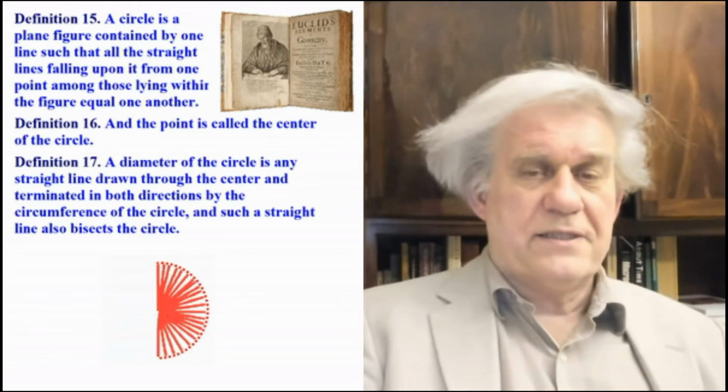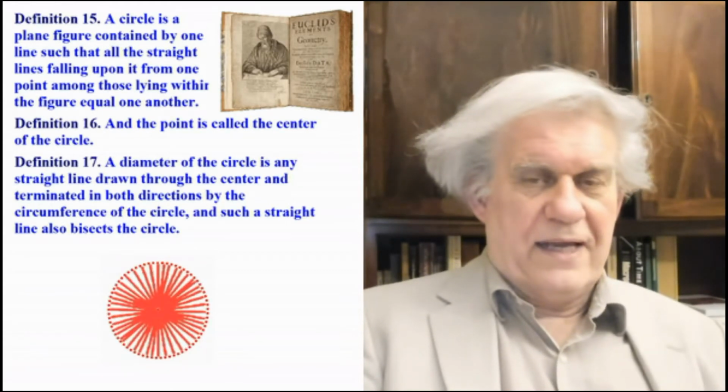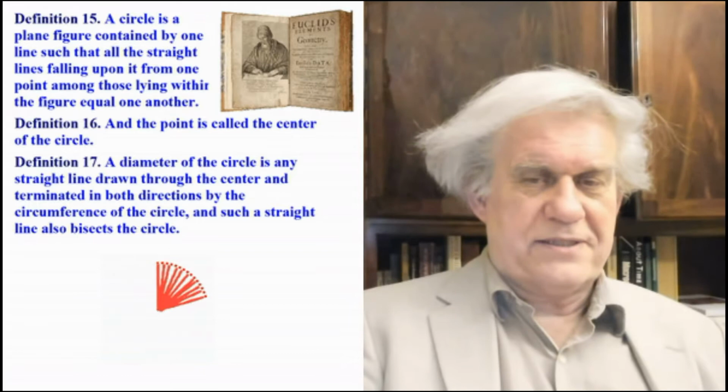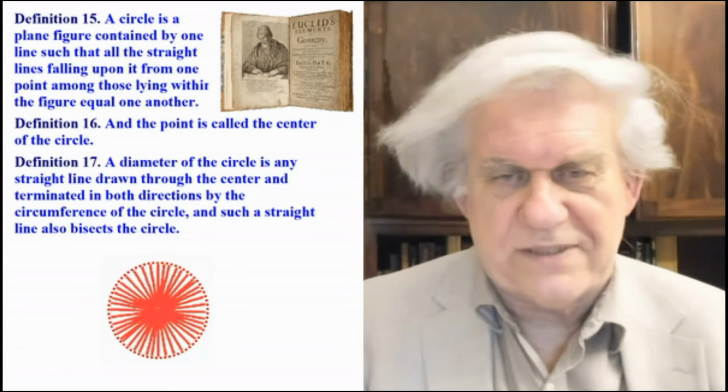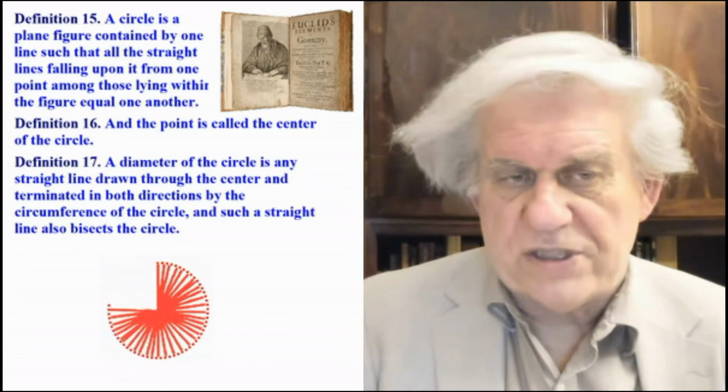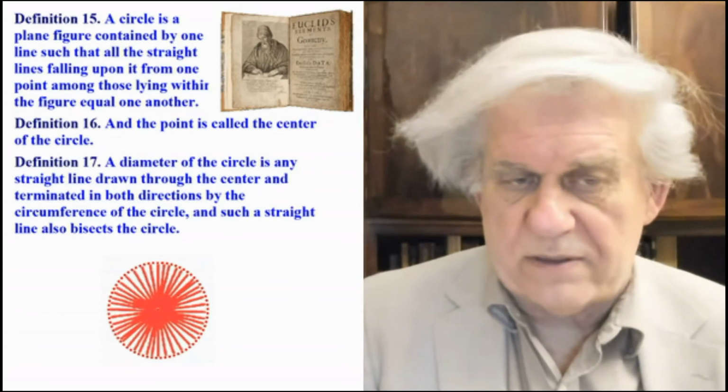They say that it's the circumference which is the circle, and if you include the center part, it's called a disk. So what is the word circle for then, if all we have is circumference and disk? And then definition 16, and the point is called the center of the circle. There you see it, okay?